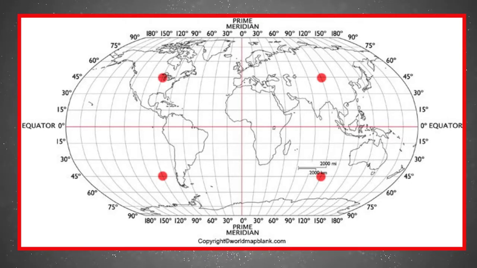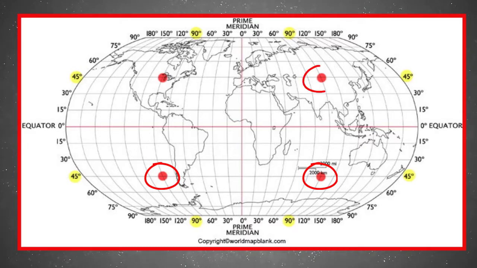So if we look for the center point of each hemisphere, this is where they're located. To be exact, each center point sits at 45 degrees north or south and 90 degrees east or west. Now, if you wanted to visit any of these center points, you might have a little bit of a challenge on your hands. The 2 center points in the southern hemisphere sit right in the middle of an ocean, while the center point in the northeastern hemisphere lies in a mountain range in China.